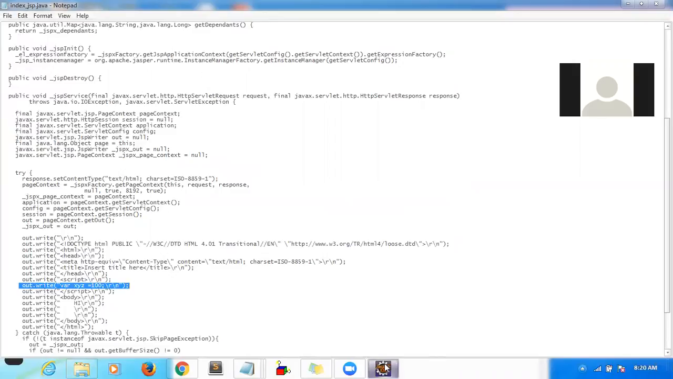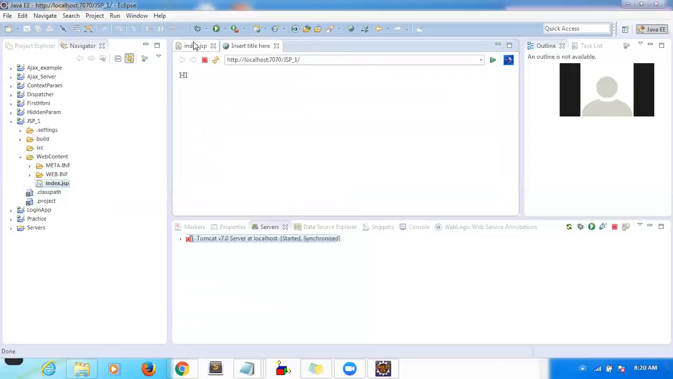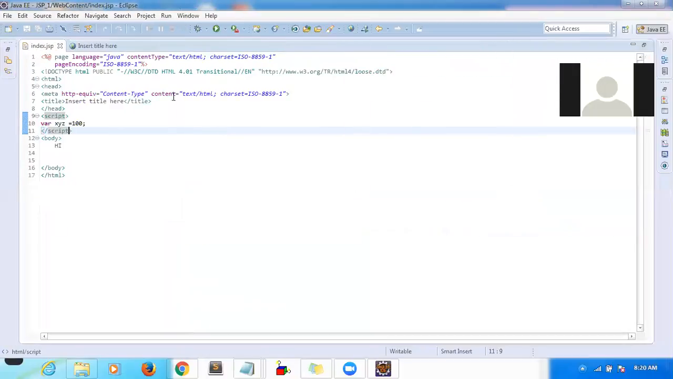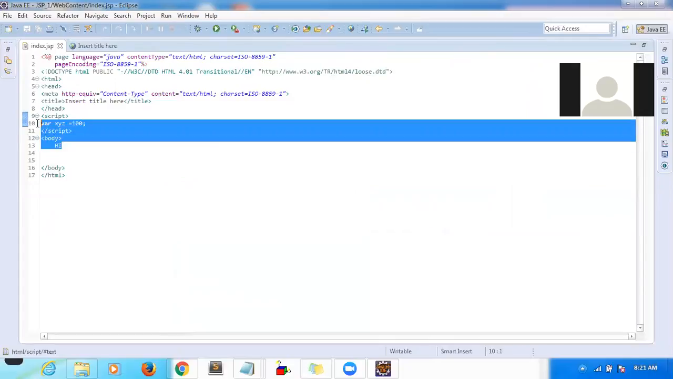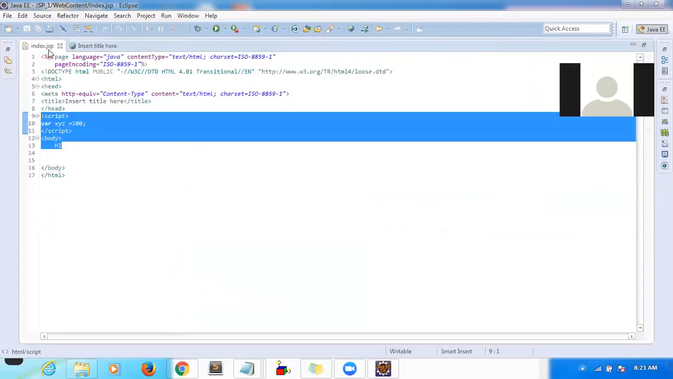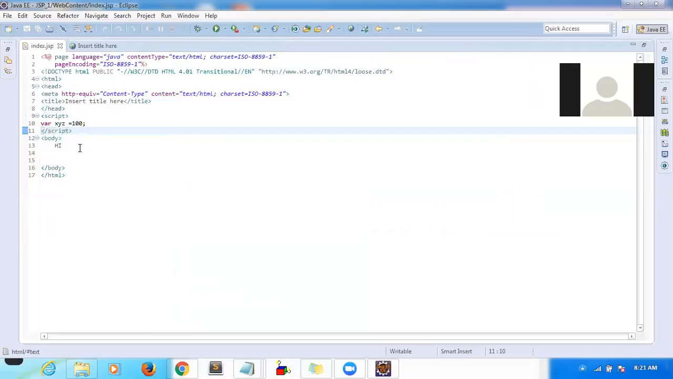But you can always refer to your JSP file. You don't need to bother about the generated file. This is where you can write your HTML and JavaScript in your JSP file. This is one difference. And the second difference I told you, it will behave like a servlet. So inside the servlet, you can write Java code, right?